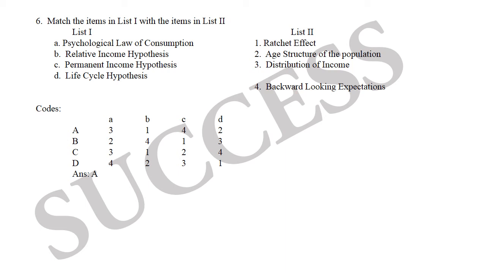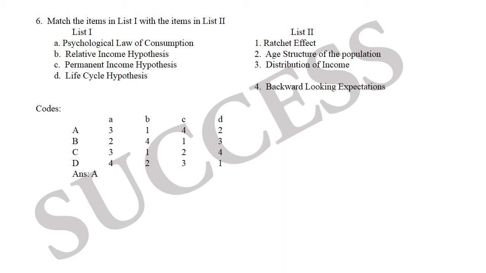Fourth one, life cycle hypothesis. This was developed by Franco Modigliani in 1957. According to this hypothesis, individuals seek to smooth consumption over the course of a lifetime. People borrow in times of low income and save during periods of high income. The consumption will be a function of wealth, expected lifetime earnings, and the number of years until retirement. So here, life cycle hypothesis, age structure of the population.